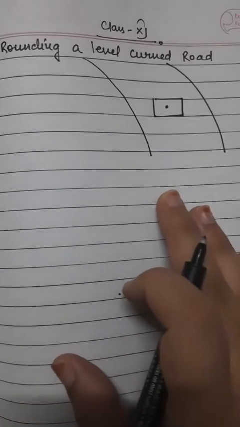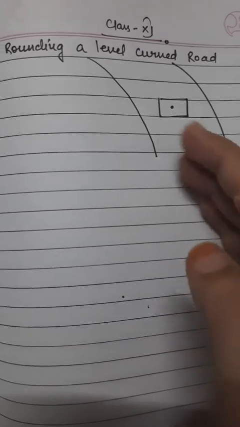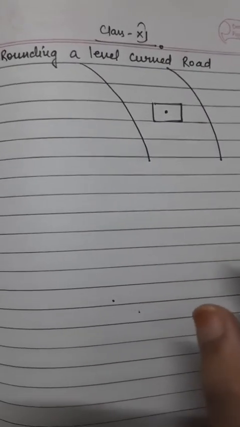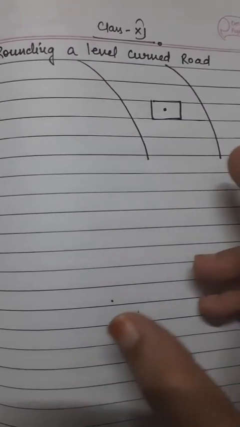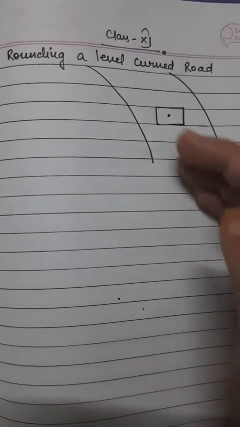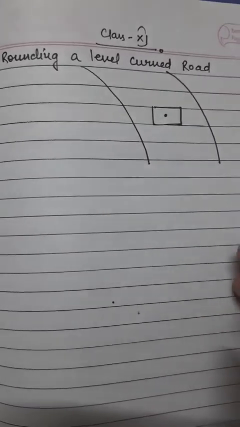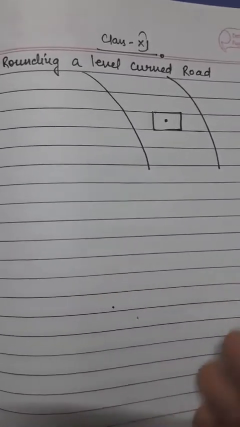So let me once again recall what centripetal force is. The centripetal force is a necessary force which is required when a body is doing a curvical motion. Centripetal force always acts towards the center of a curve, so that a body will keep its rotation, or it will keep its motion along a curved path.